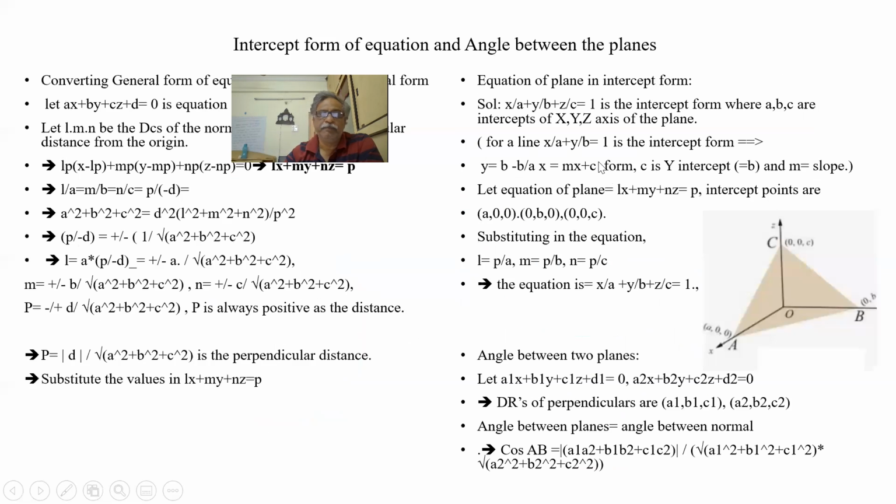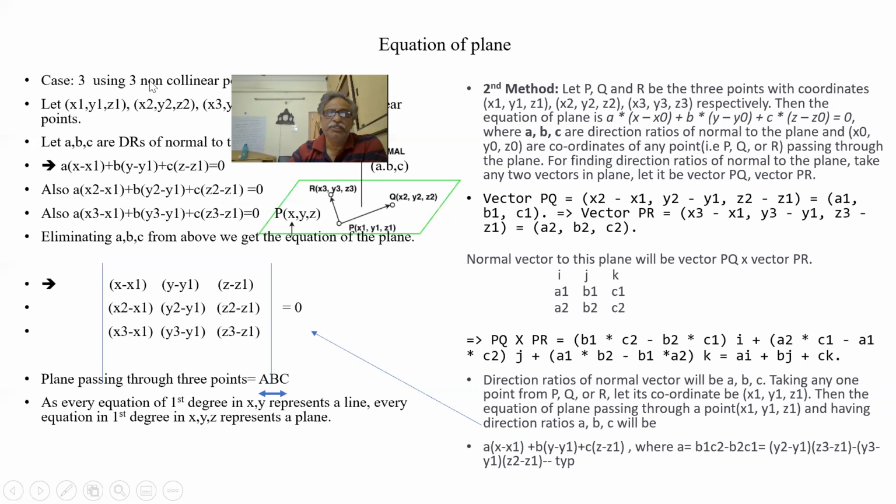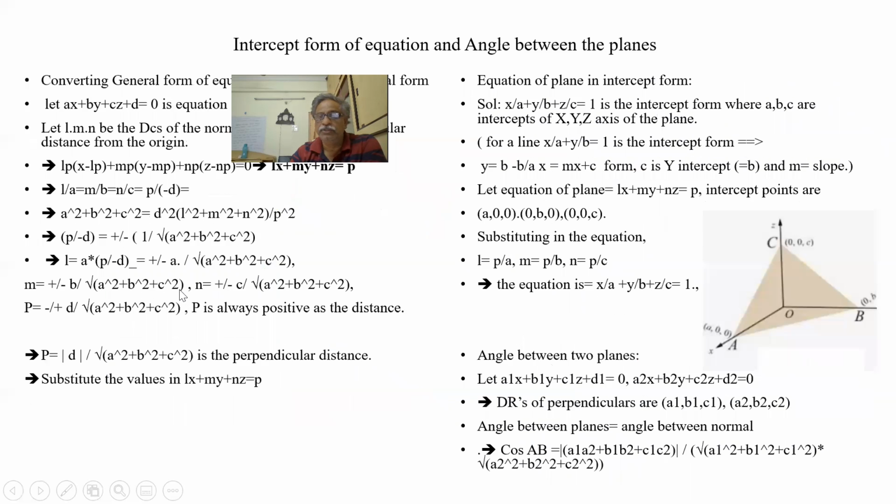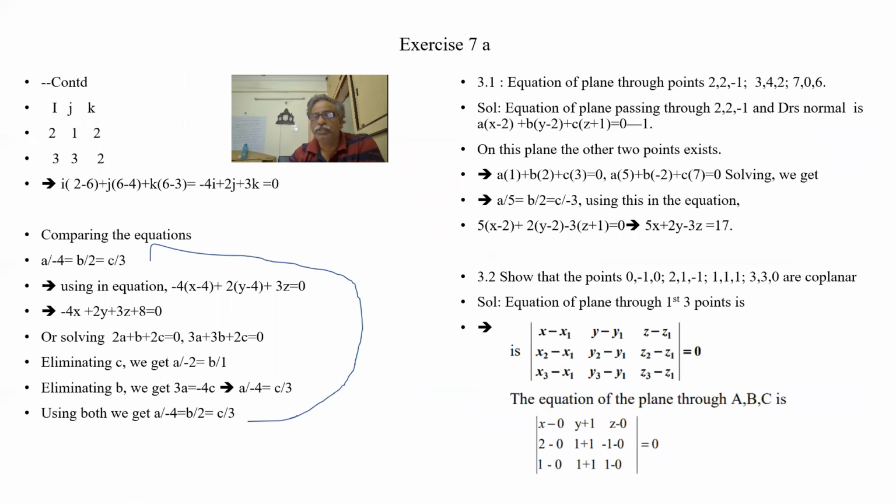What we learned here for 3 points is the matrix method. So let us do one example on the matrix method also. Instead of going by the matrix method, I can do the simple method also. Once I know this relation, basically this relation comes from the matrix method. a is y2 minus y1 into z3 minus z2, minus y3 minus y1 into z2 minus z1. The same thing happens here. I do all the solution, the equation is direct.